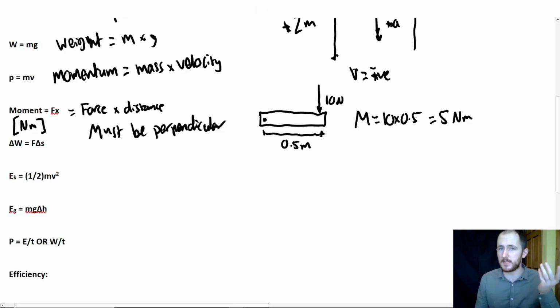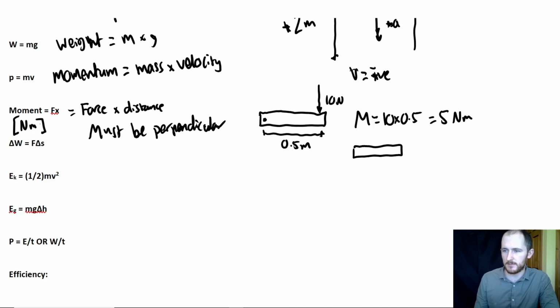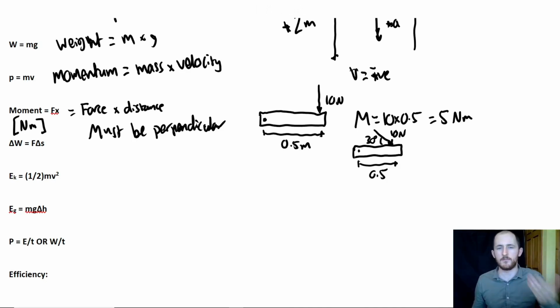Now, here's where things can get slightly tricky. I've seen this a lot in AQA specifications and OCR, not so much at Edexcel, but it can still come up. What if I have the exact same situation, right? However, the force is actually pushing at an angle. Okay, so let's say it's 30 degrees, and again, let's say the force is 10 newtons. I don't do 10 times the exact same 0.5. And again, I'm hoping this would make sense in real life as well, right?